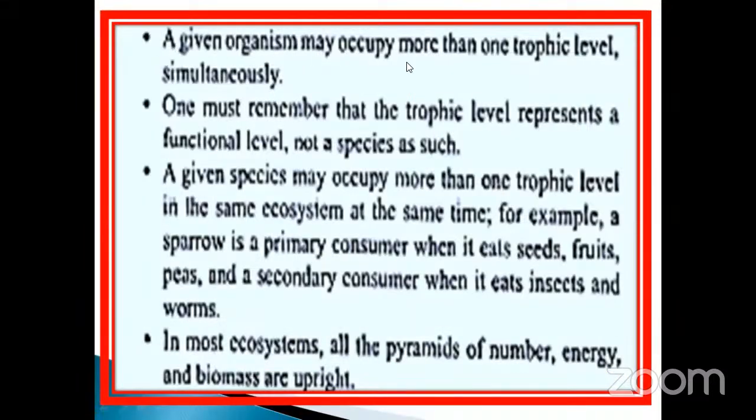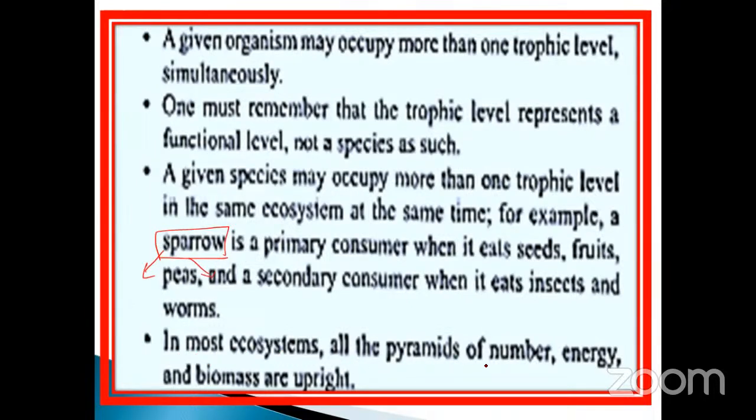Given organisms may occupy more than one trophic level simultaneously. One must remember that the trophic level represents a functional level, not a species as such. A given species may occupy more than one trophic level in the same ecosystem at the same time. For example, a sparrow is a primary consumer when it eats seeds, fruits, and peas, and a secondary consumer when it eats insects and worms. The sparrow has been given as an example.